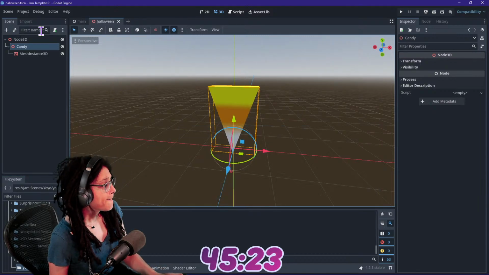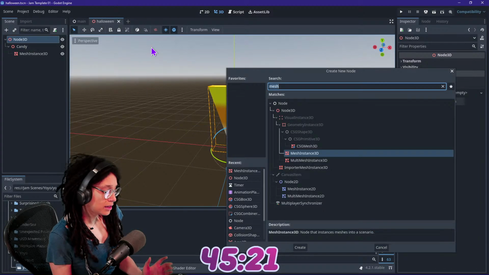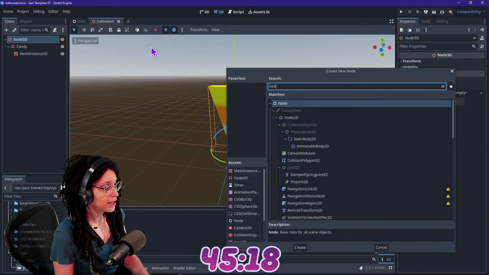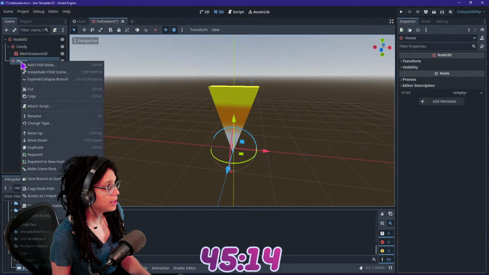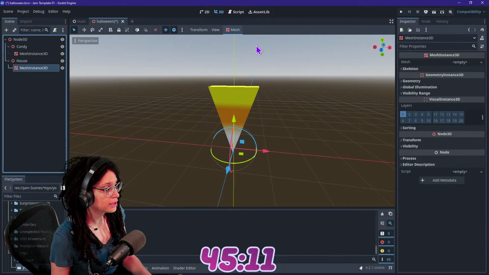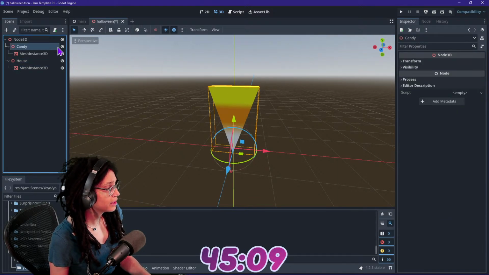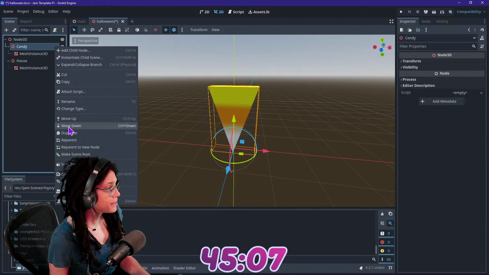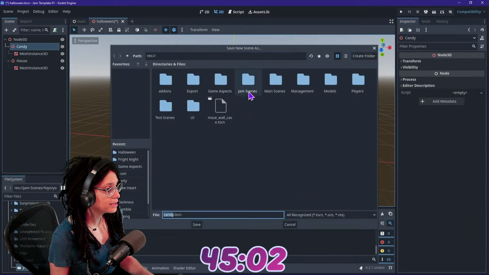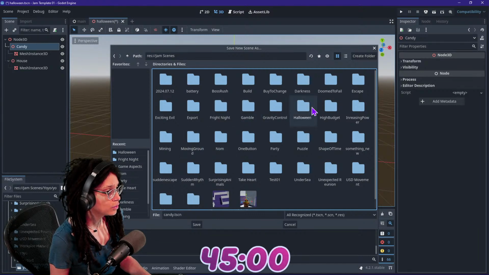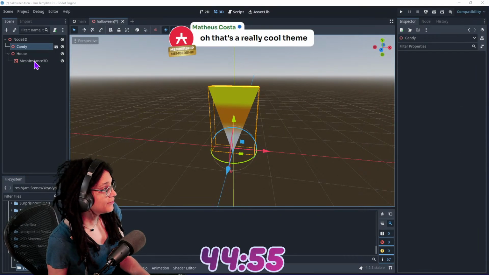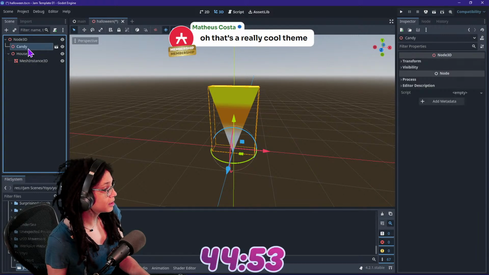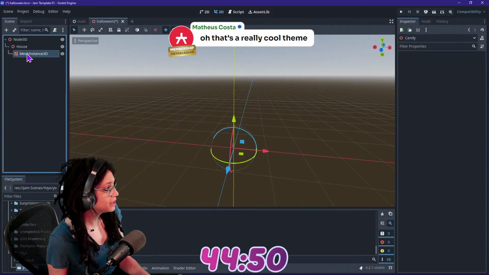Very good. Let's add, what next? How about the house? I love how I type house in there. We're going to call this house, and then we're going to add a mesh. This is going to be very artistic. Wish myself luck. I kind of want this to be smaller. Don't worry about it. You can make it smaller later. Save it. Jam scenes. Halloween. This is candy. That's what it is. Yeah, it's kind of a cool theme. I'm going to actually remove this now.